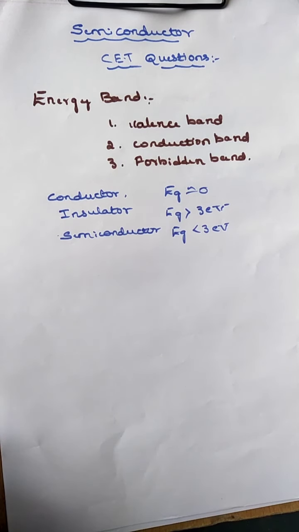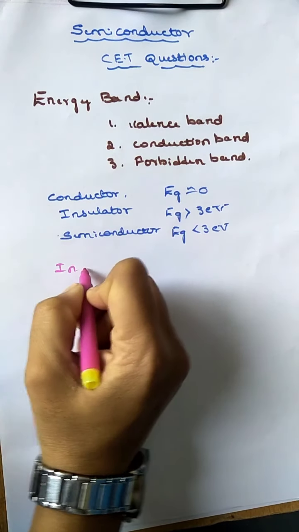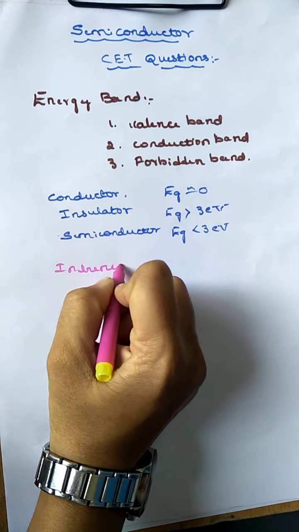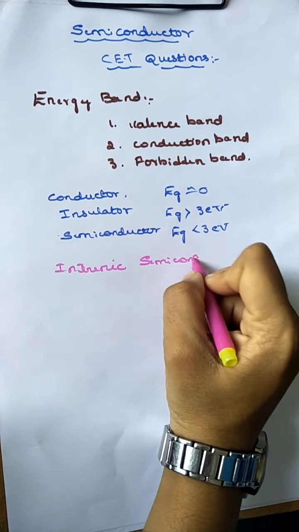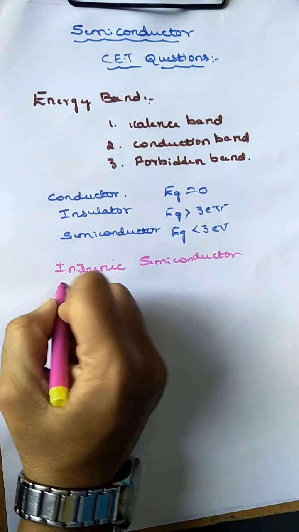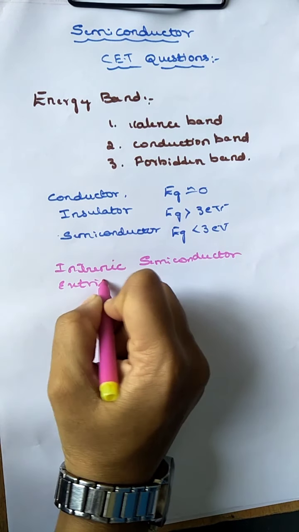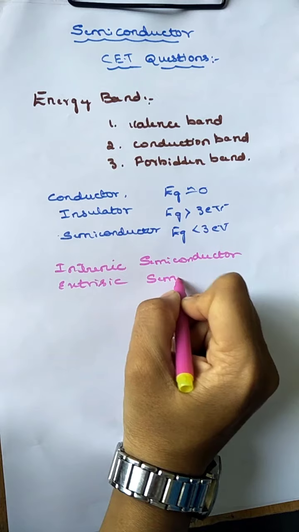Semiconductors are classified into two types: intrinsic semiconductor and extrinsic semiconductor.